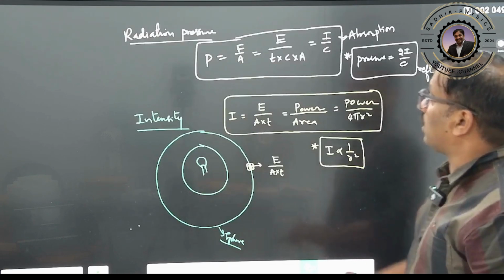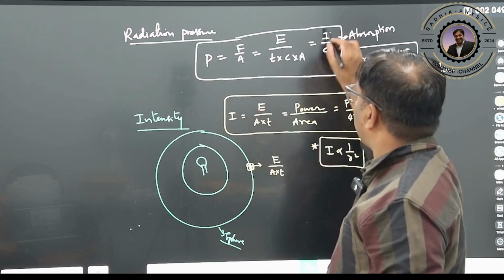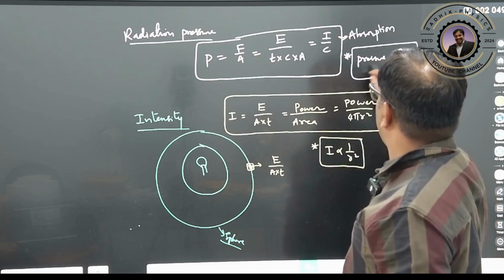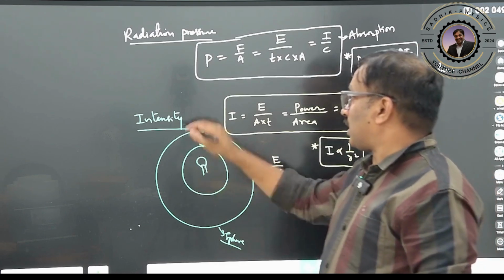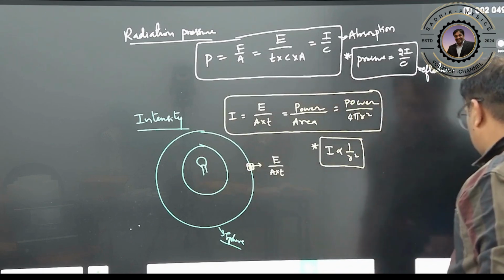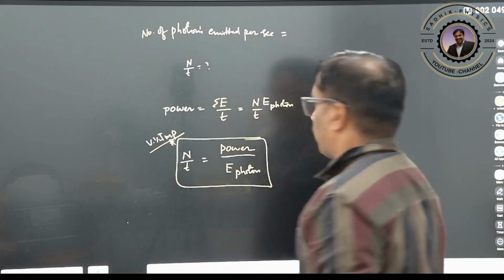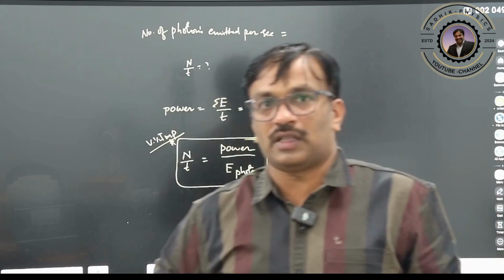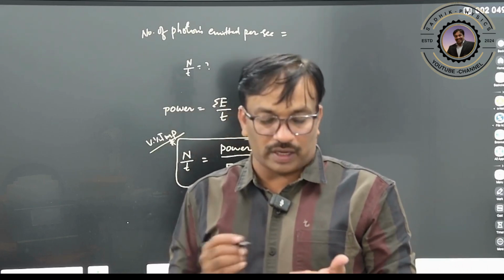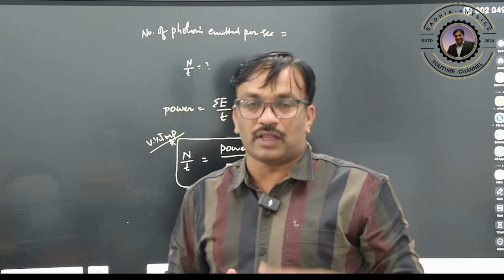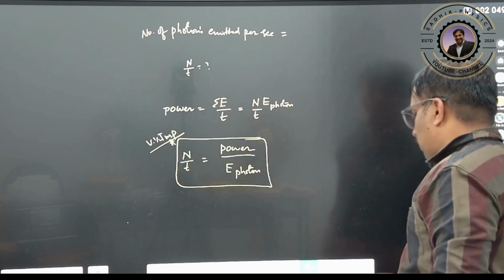Clear? So here radiation pressure, because force is acting means compulsory pressure will be there. Force by area, intensity by C for complete absorption, and pressure for complete reflection, 2I by C. Intensity, you know this formula already. Number of photons emitted per second is a slightly important formula. Go through it. Whenever you are seeing my YouTube videos, take down notes, and try to copy whatever I am writing. It will be really helpful for you. Clear? Let us see one simple question.